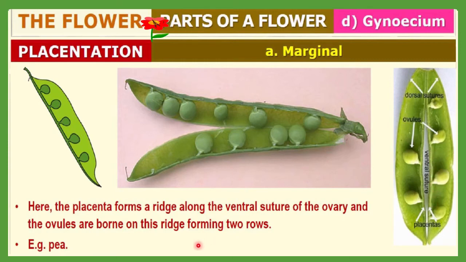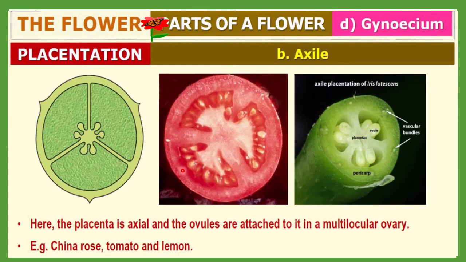This is called the marginal type of placentation, because here the ovules are arranged on the margin. This whole structure presented here is called the marginal type of placentation. Examples include pea plants.